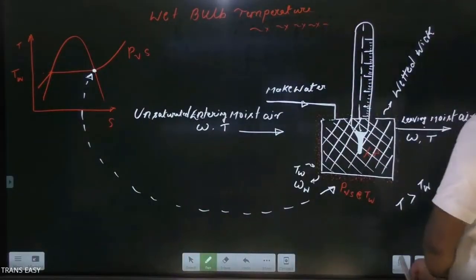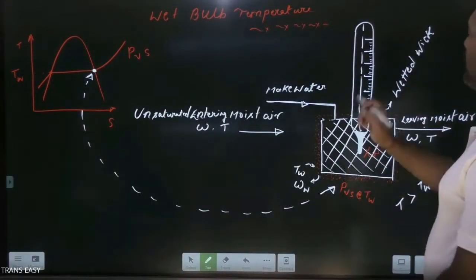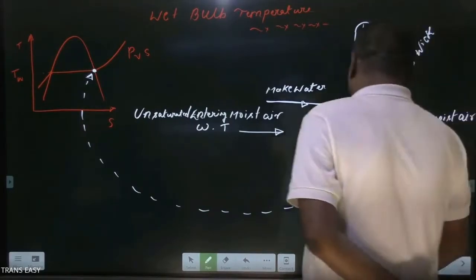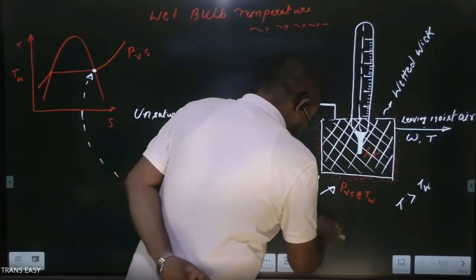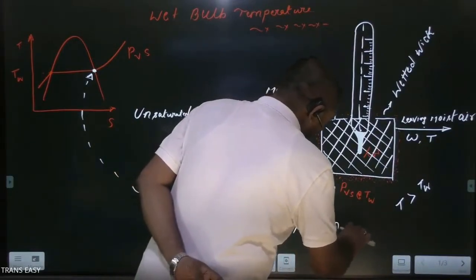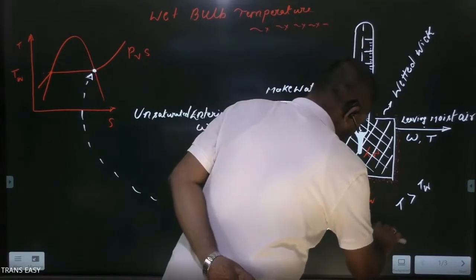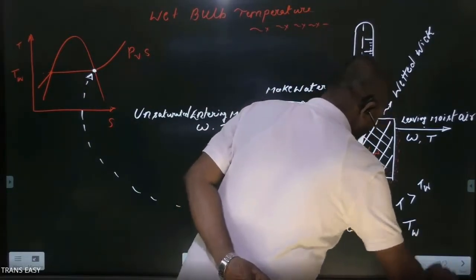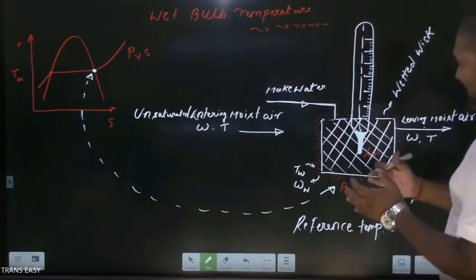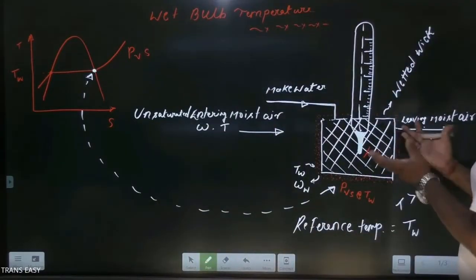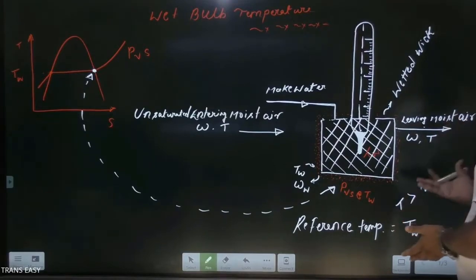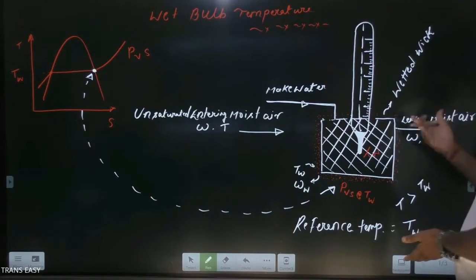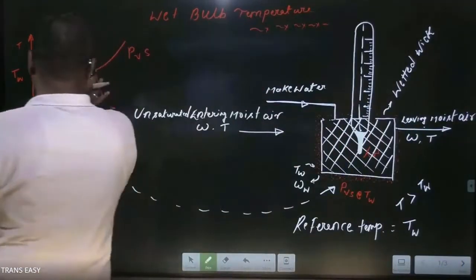Friends, in this chapter, in this topic, we will choose TW as the reference temperature. Because for the latent heat calculation, the latent heat of vaporization varies with different saturation temperatures. For a given pressure line with different temperatures, the latent heat of vaporization is different.